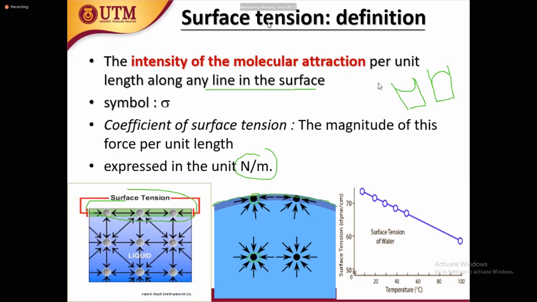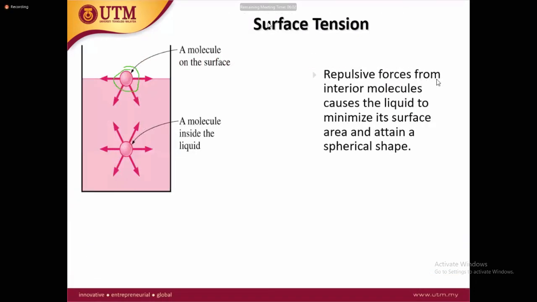Repulsive forces from the interior molecules cause the liquid to minimize its surface and attain a spherical shape. So if the internal resistances are minimum and interaction is more, then this can give you the spherical shape. That's how we get the spherical shape due to the interaction and the surface tension behavior. You can read this one.